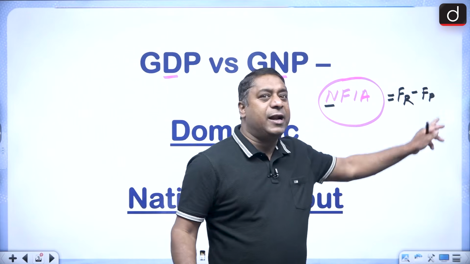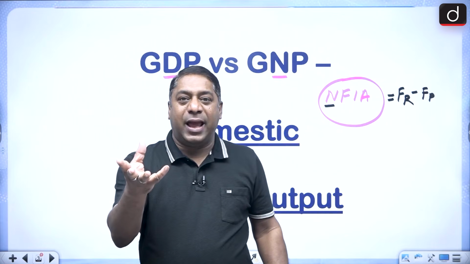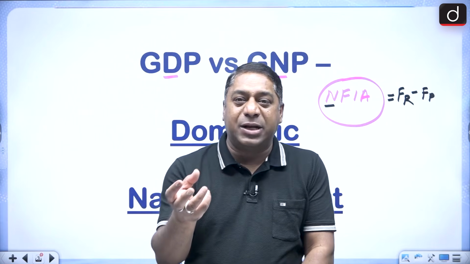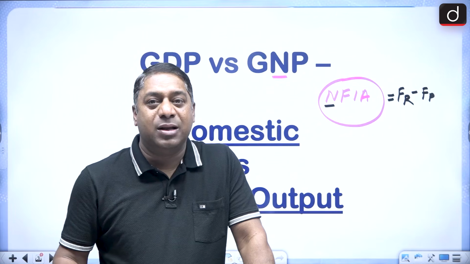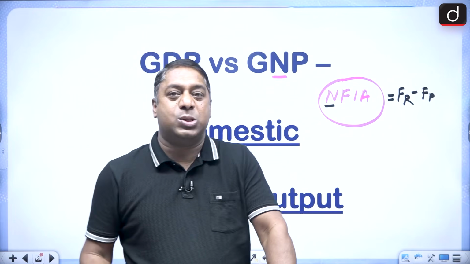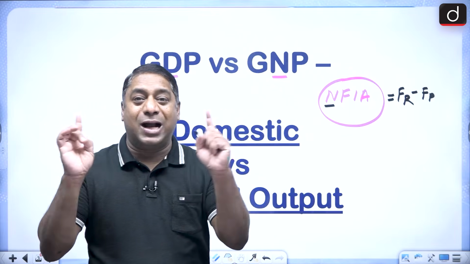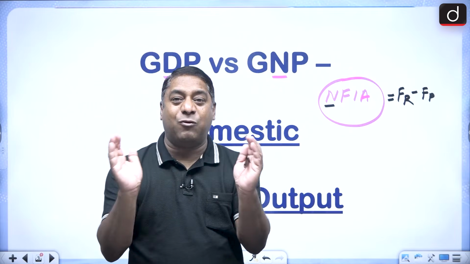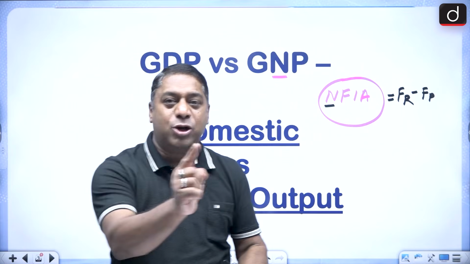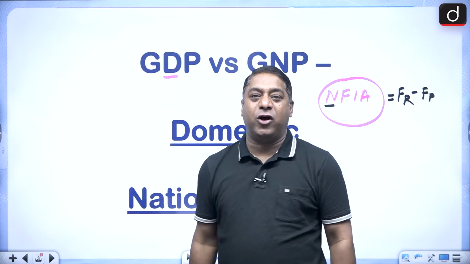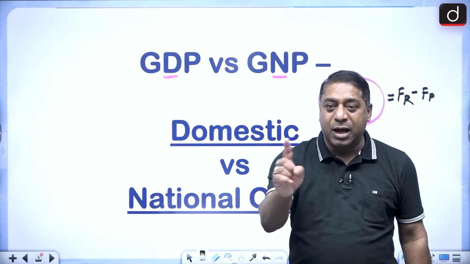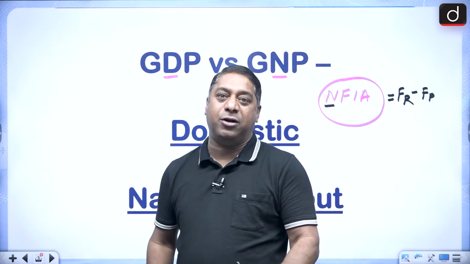Whereas factor income paid is to the foreigners, that is, the foreign individuals and foreign institutions which are operating or working within the domestic territory of your country, within the political boundary of your country.